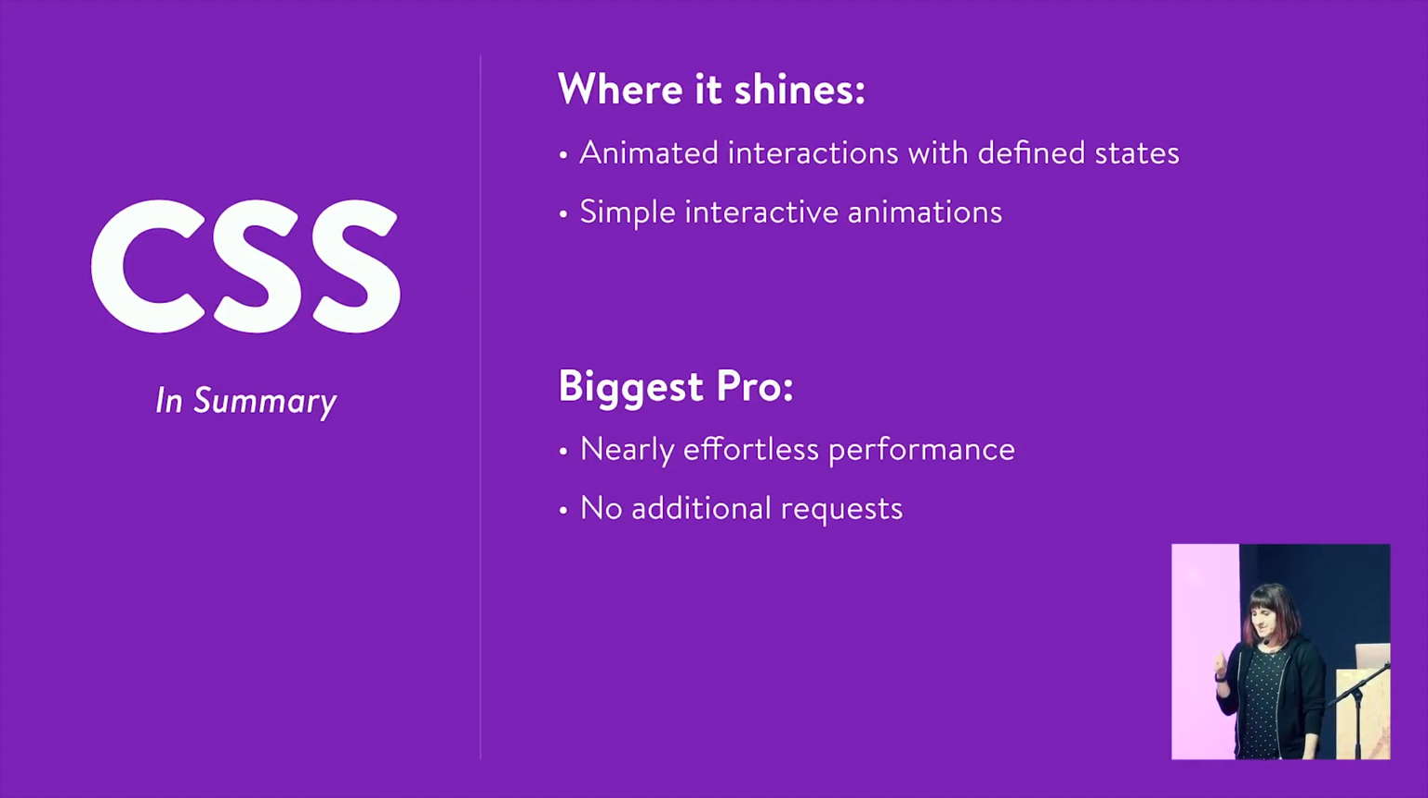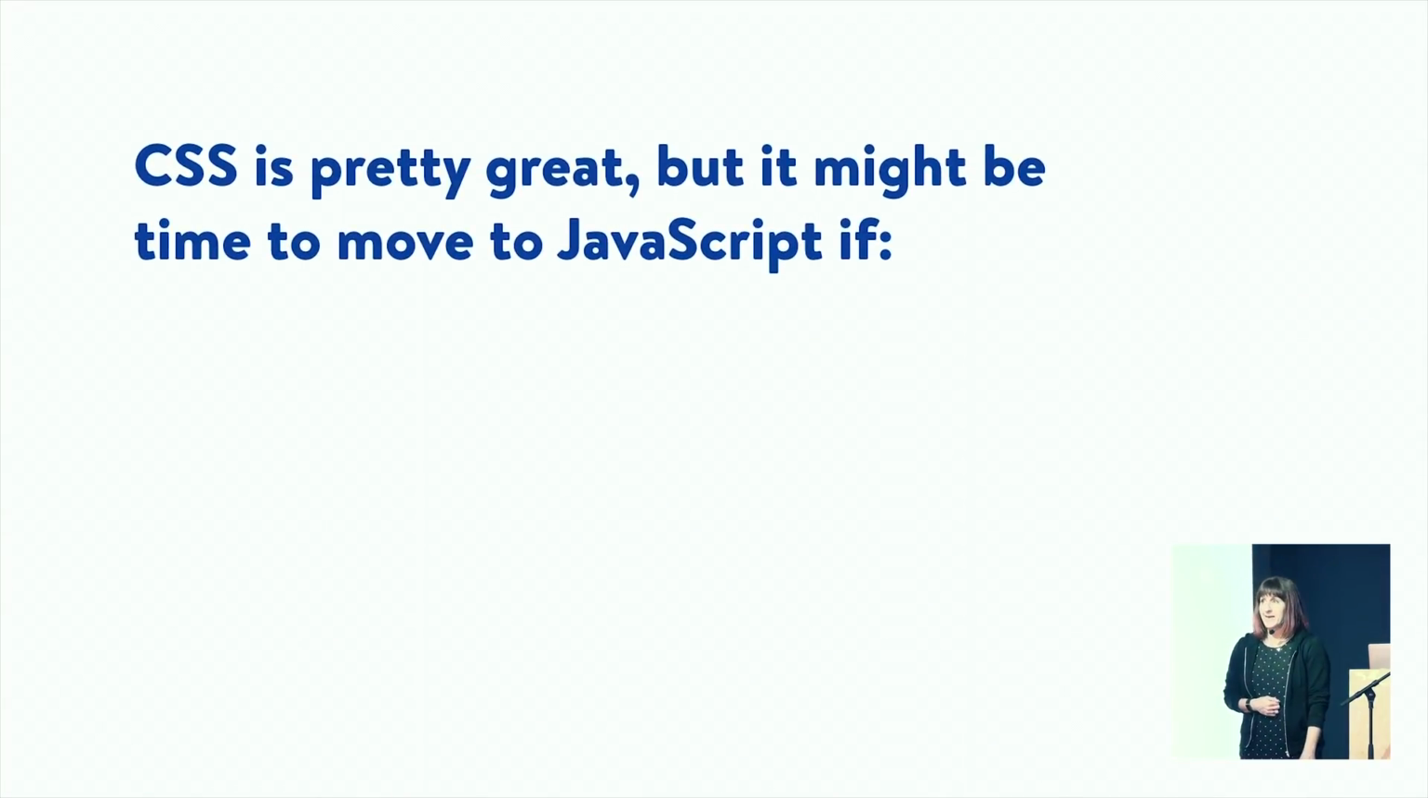So the question I always get after talking about animating in CSS is pretty much this. It's like, hey, CSS is pretty cool, but how do I know when I should move to JavaScript? Oftentimes you'll hear advice like CSS is great for the simple stuff, but if you're doing complex things, you need JavaScript. And you're like, where is that line? It depends. So I have three tips for that.